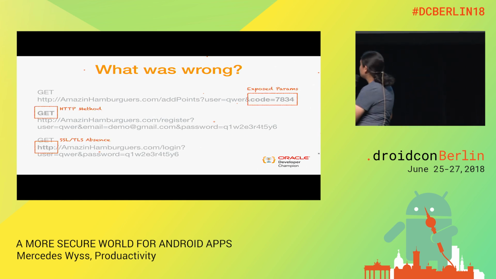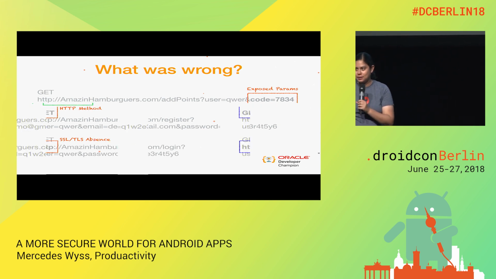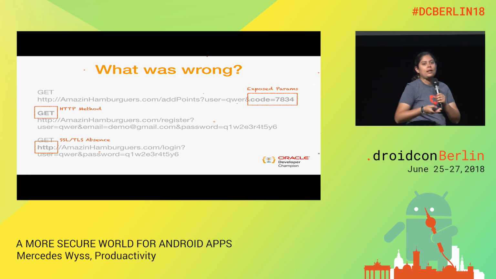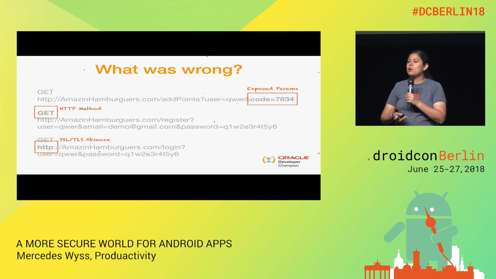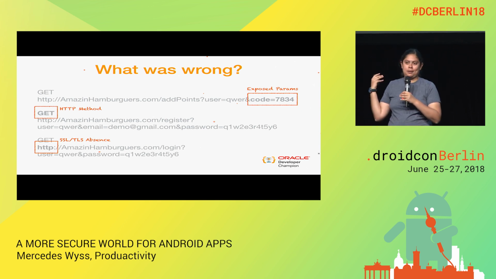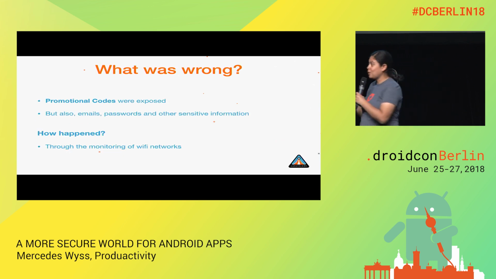So what they were using, first of all, they were sending everything as parameters. The second thing, they were using GET instead of POST. And finally, they were not using any SSL or TLS certificate. So that means that anyone monitoring a Wi-Fi network can watch that. So what could go wrong?